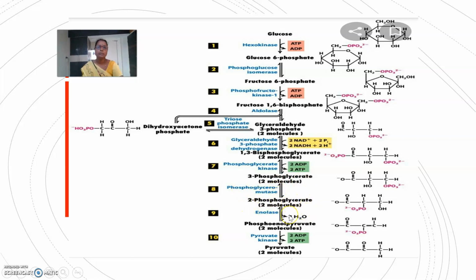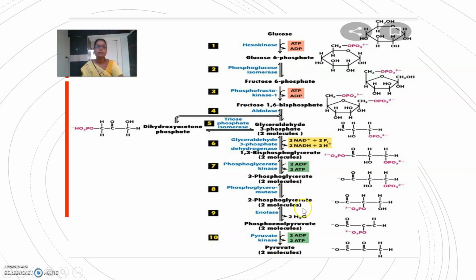This 2-phosphoglycerate is converted to phosphoenol pyruvate, with removal of a water molecule, and the enzyme involved is enolase. Then this phosphoenol pyruvate forms pyruvate, and ATP is produced. This is the pyruvate kinase enzyme.